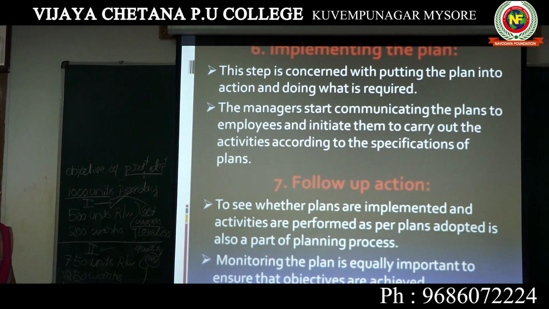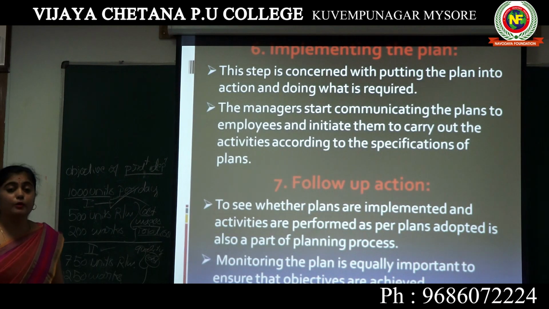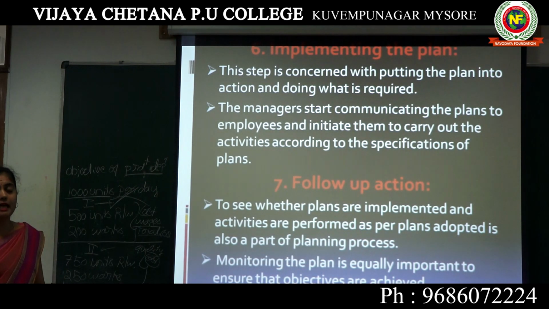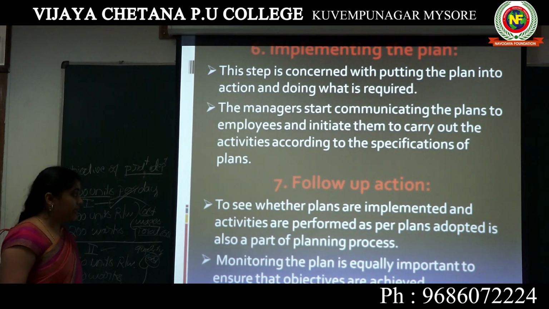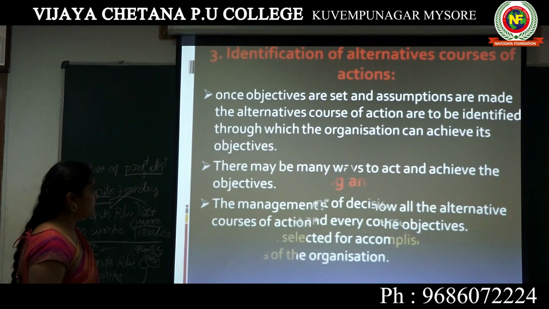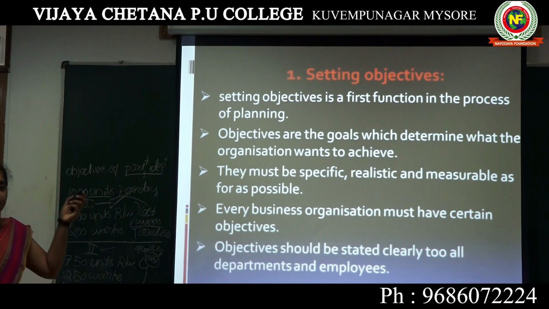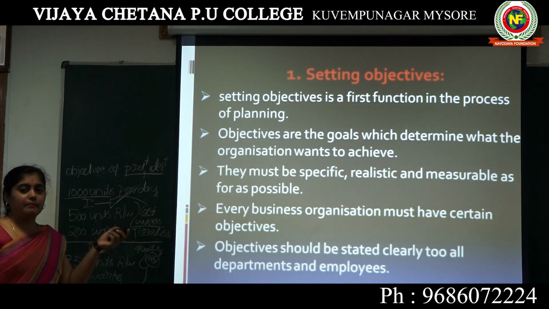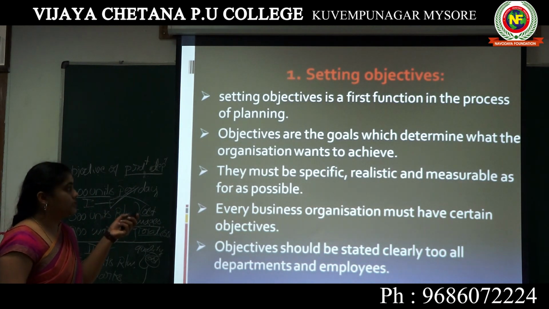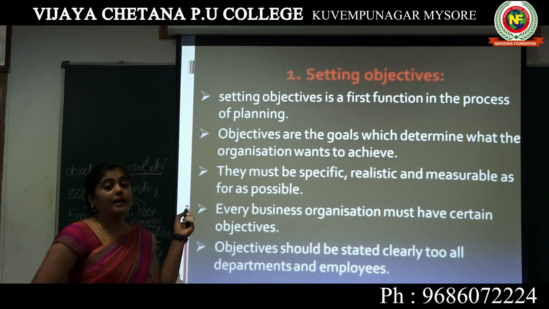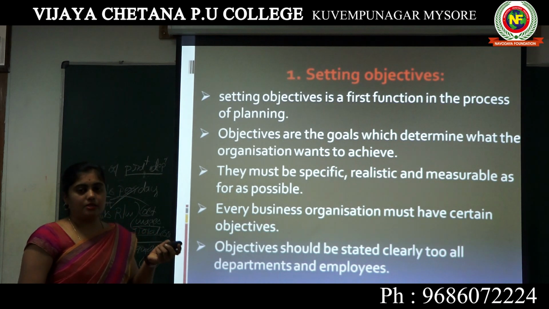So these are the 7 steps which are going to be followed in the planning process. They are very important and definite in relation to the planning chapter. Again I am going to explain. The first step is setting objectives. Here the first thing we set is the objective. Objectives are nothing but the desired goals that the organization has to achieve.